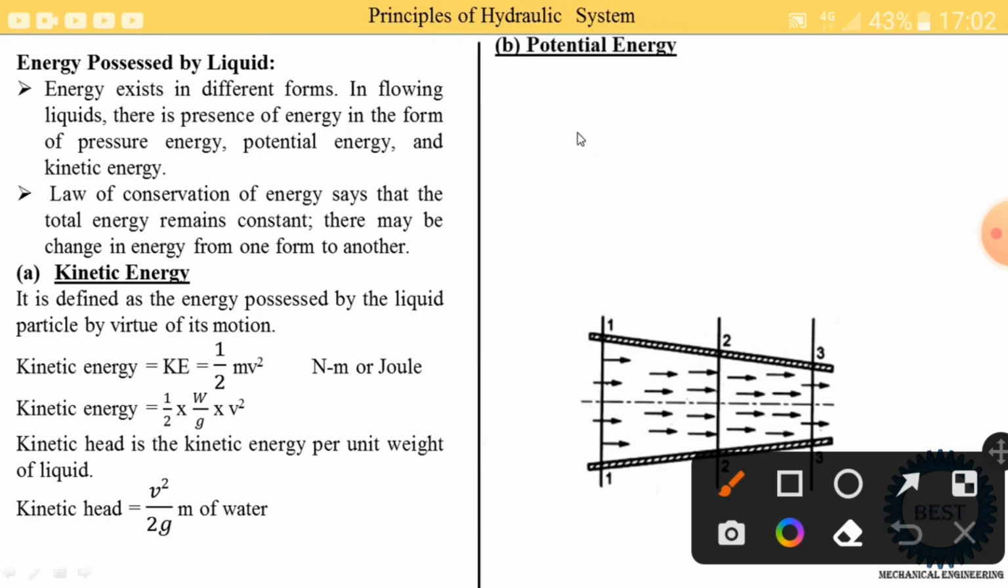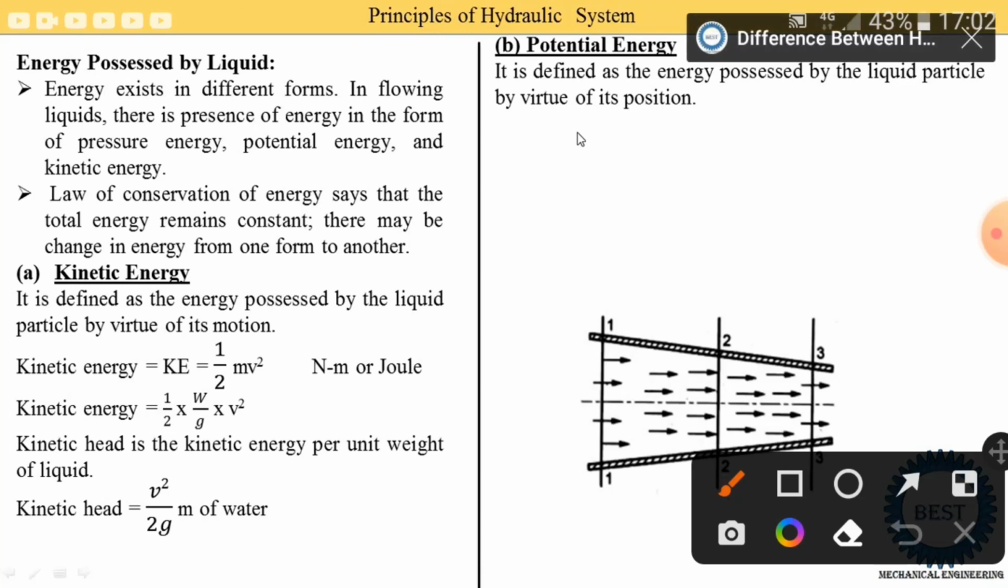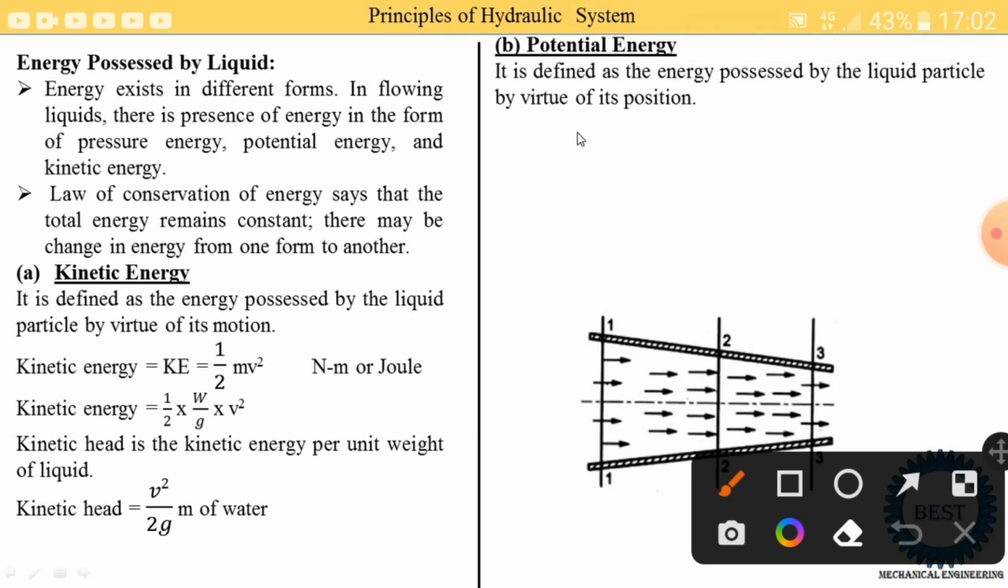Next, we learn what is the potential energy. Potential energy is defined as the energy possessed by the liquid particles by virtue of its position. Means suppose the water is stored at some height. Depending on its position, when water is stored at more height, then it has more potential energy. When water is stored at the lower level or lower height, then it has lower potential energy. So that is called by virtue of its position.